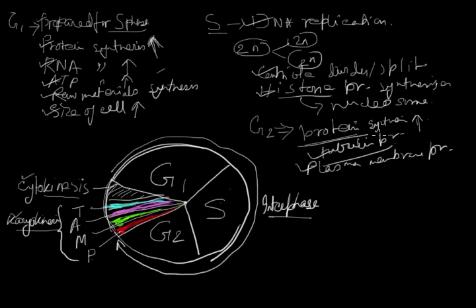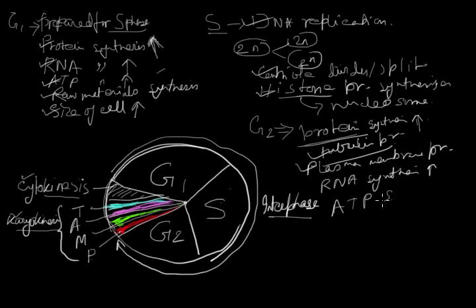So protein synthesis is very much essential, and for protein synthesis, all types of RNA synthesis will be increased, and ATP synthesis has to grow up.